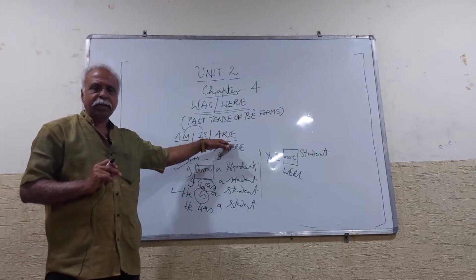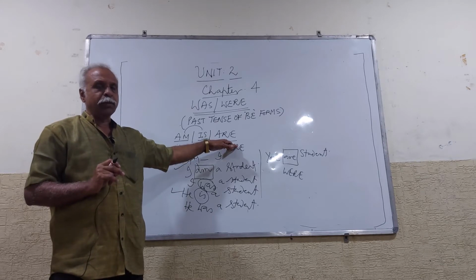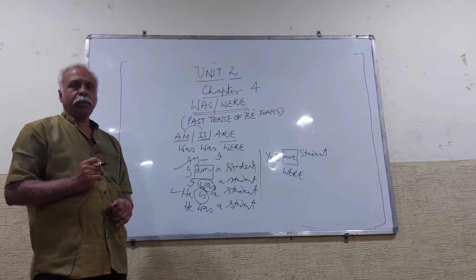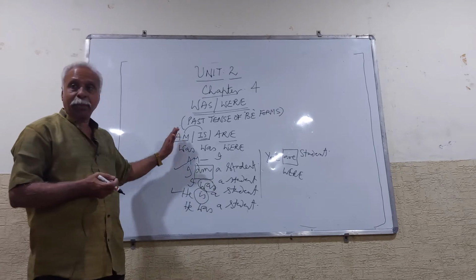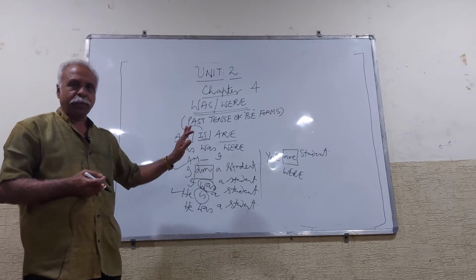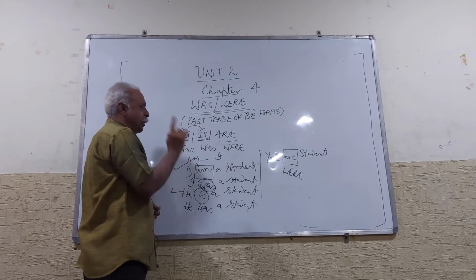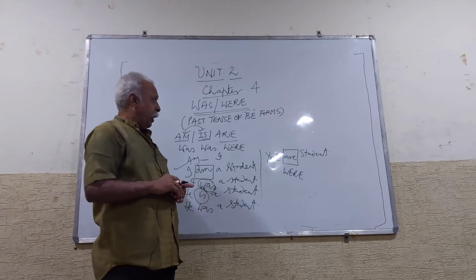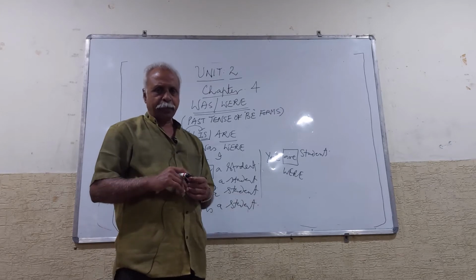From this, you can keep in mind that in order to change the am, is, are sentences which are in present tense into past tense, you have to replace them with was and were. One more time, I would like to emphasize that the past tense of am is was and the past tense of is is was only. That means instead of two forms, am and is, you have one past tense form.